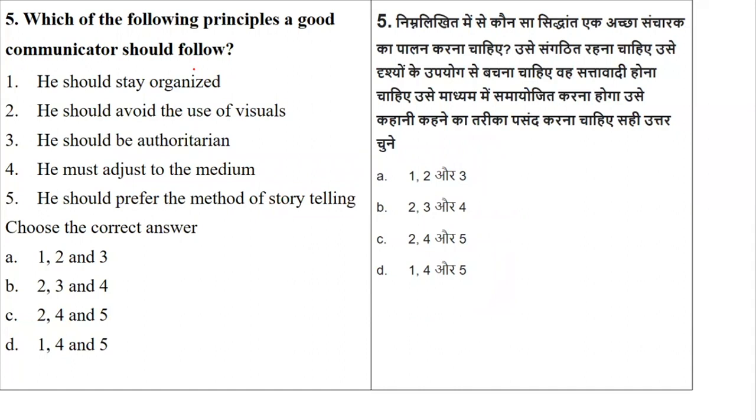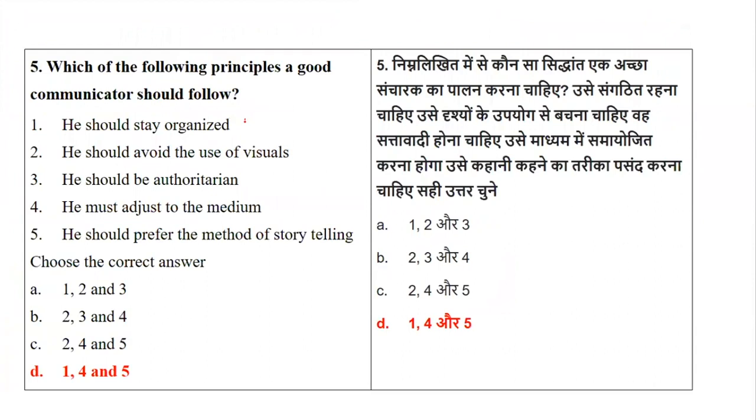So as a good communicator, what is required by the person to follow the communication elements? So let's see. As a good communicator, one needs to be what? One needs to be, yes, organized, no doubt. One needs to adjust the medium of communication and should prefer the method of storytelling, that is the narrative part. So these will be the principles. From the given principles, these will be some of the best principles which a communicator should be following.